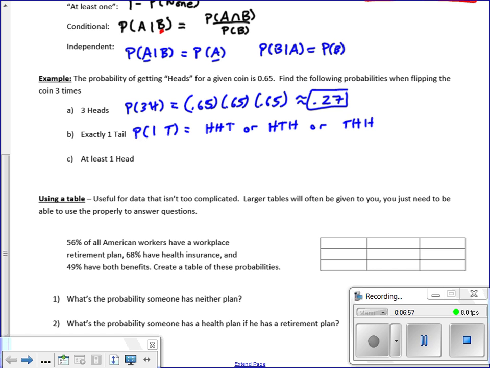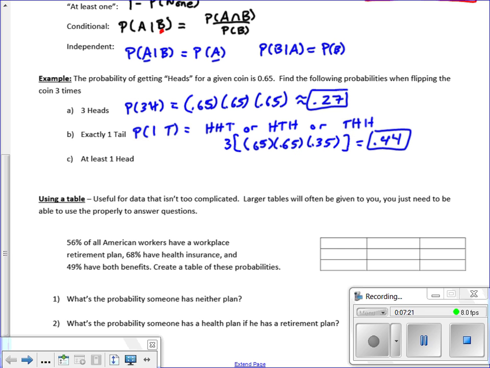Well, really what you're looking at, all 3 of those have 0.65 squared times 0.35, and there are 3 of those, right? We're going to add that up 3 times, so really we could just multiply that value by 3, and the probability that we get exactly 1 tail along the way is about 44%.